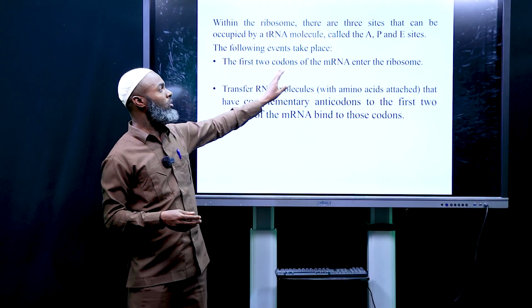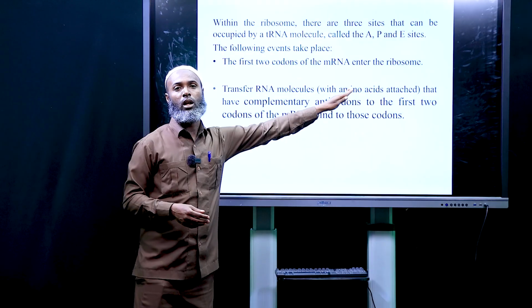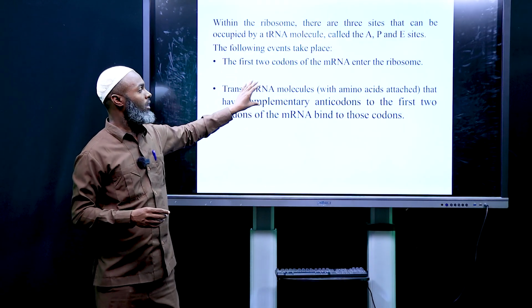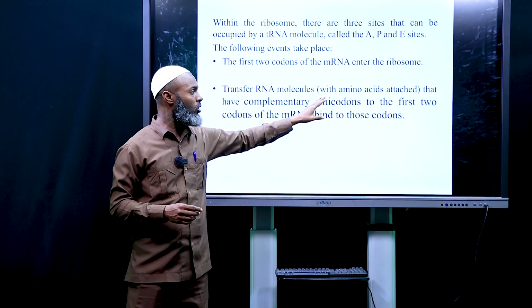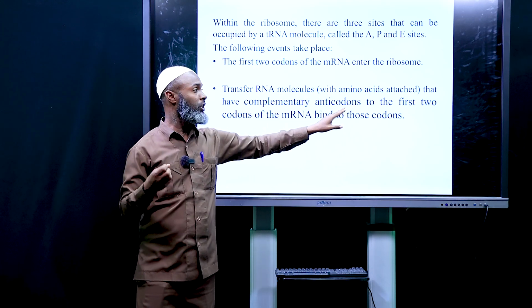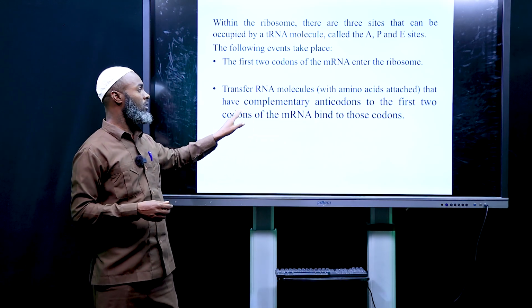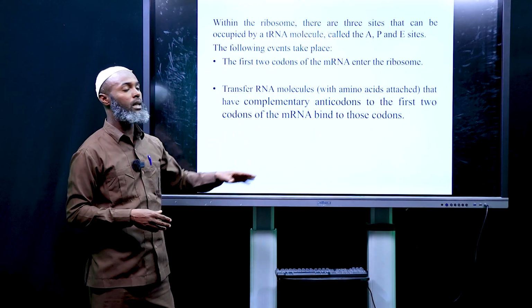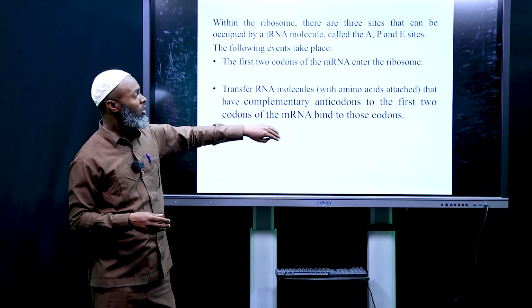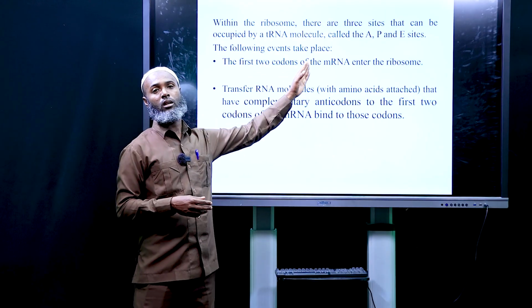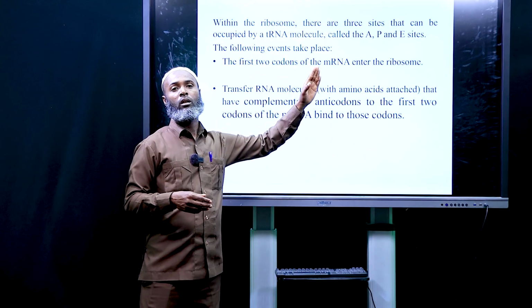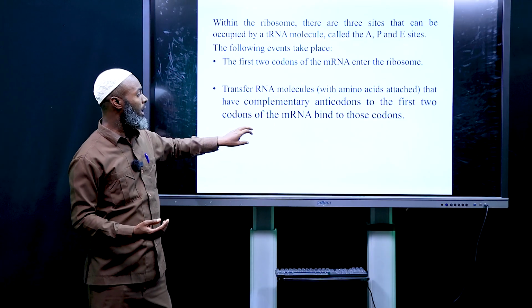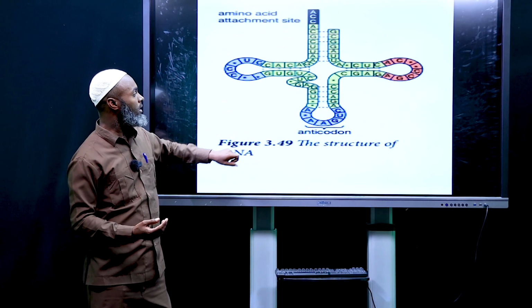The first two codons of messenger RNA enter the ribosome. In event one, a transfer RNA molecule with an amino acid attached transfers its complementary anticodon to the first two codons of the messenger RNA. So the codon that we have on messenger RNA, their anticodon will bind to it, and this happens in the second stage.